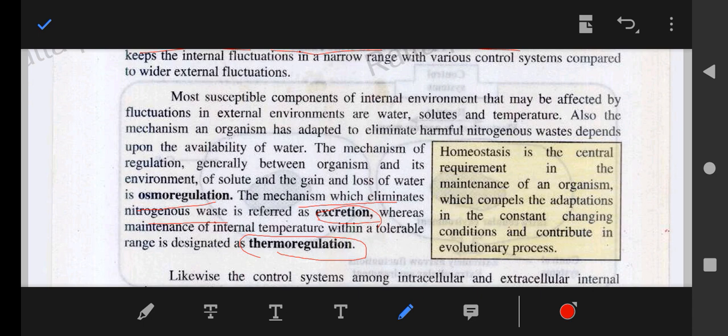If homeostasis did not exist and we ate too much fat or too much glucose, our body's glucose level would increase and there would be no decrease in it. We could not remove the excess from the body. If we drank too much water our belly would bulge out, and if it were too hot our body temperature would not remain constant. Due to these abnormalities, many diseases can happen, like diabetes, high cholesterol, arteriosclerosis, and many others. So this is a very necessary phenomenon for living beings.